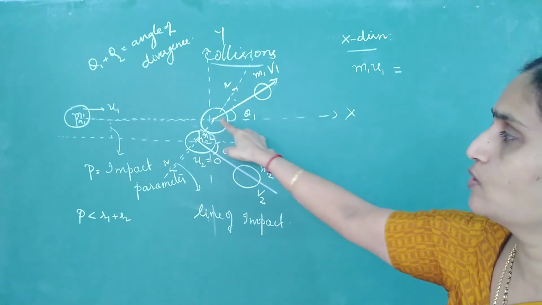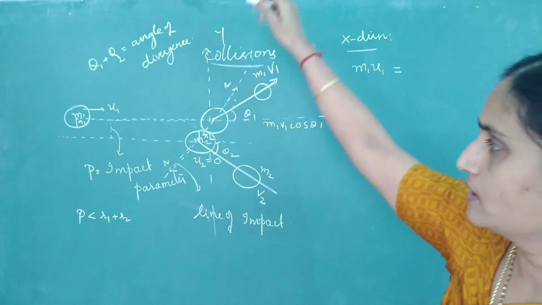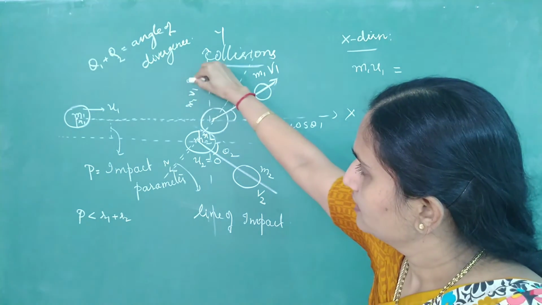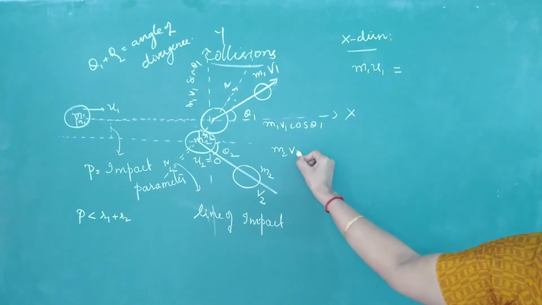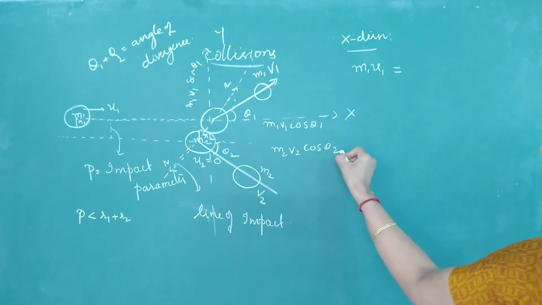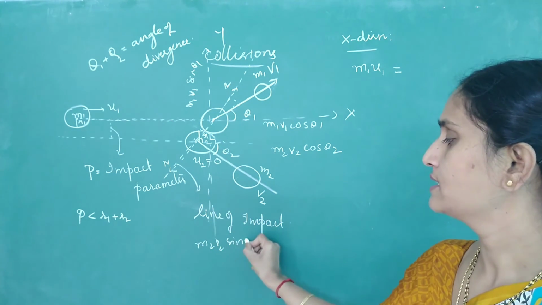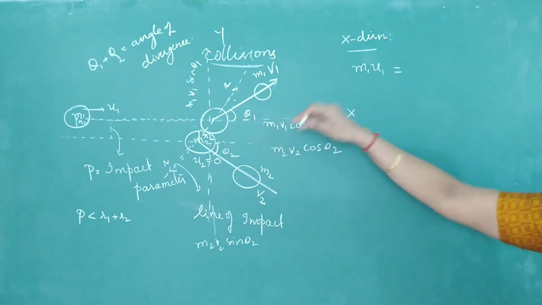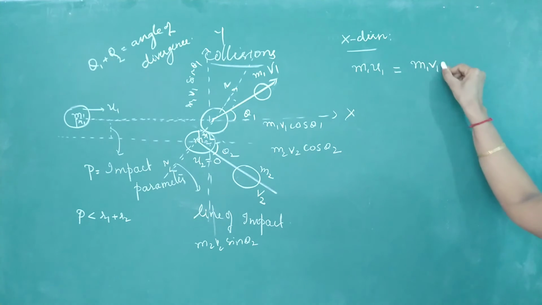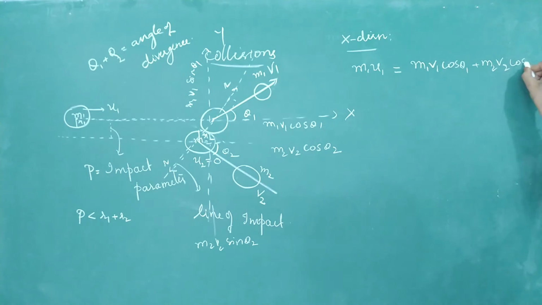resolve this m1 v1 into components. This will be m1 v1 cos theta 1, and here you will get m1 v1 sin theta 1. Similarly, resolve m2 v2: m2 v2 cos theta 2, and this side you will have m2 v2 sin theta 2. So write the conservation along the x-axis: m1 u1 should be equal to m1 v1 cos theta 1 plus m2 v2 cos theta 2. This will be your first equation.